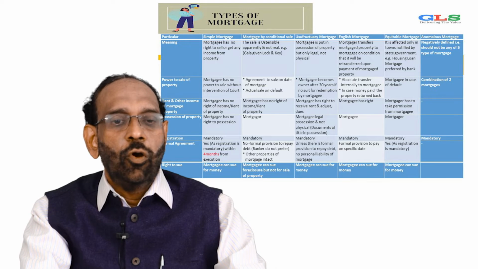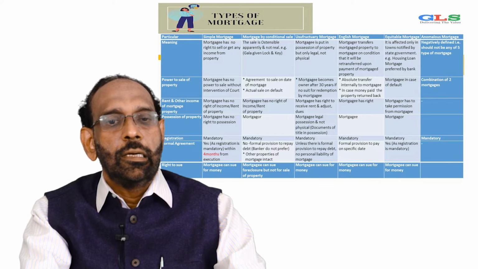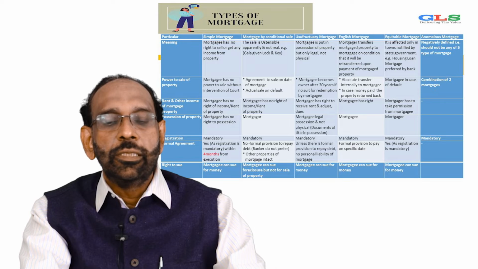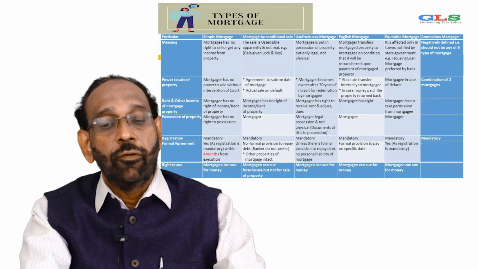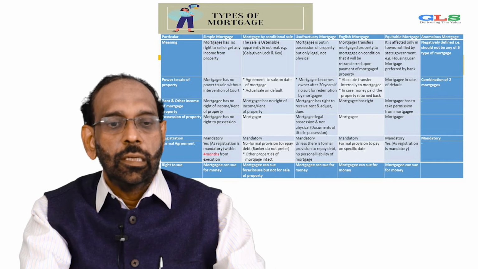Possession of property. The mortgagee has no right to possession in simple mortgage. In case of mortgage by conditional sale, it is with the mortgagor. In case of usufructory mortgage, the mortgagee has legal possession and not physical. And lastly, in English mortgage, the possession is with the mortgagee, and in case of equitable, it is with the mortgagor. Remember here, as far as registration and the right to sue are concerned, it is the same for all, that is, registration is mandatory and the parties can sue in this case.